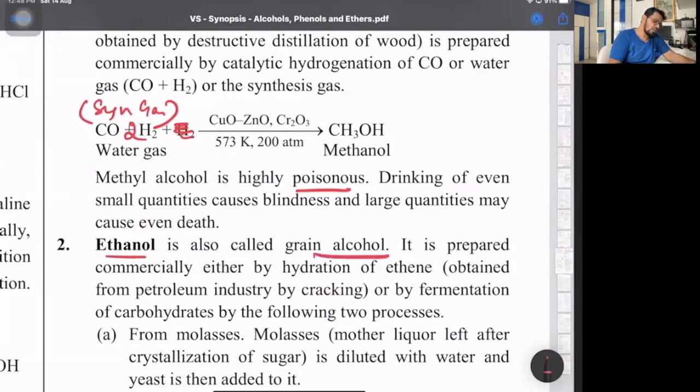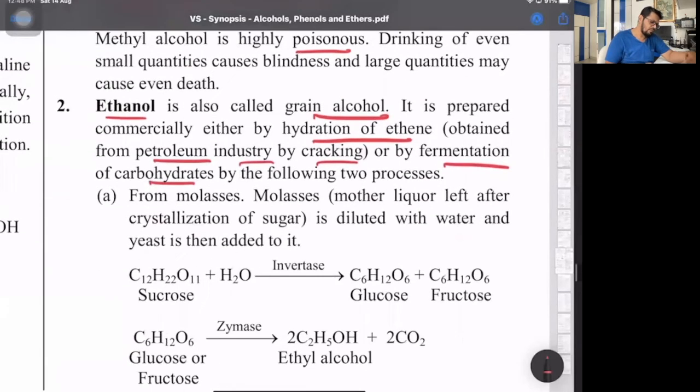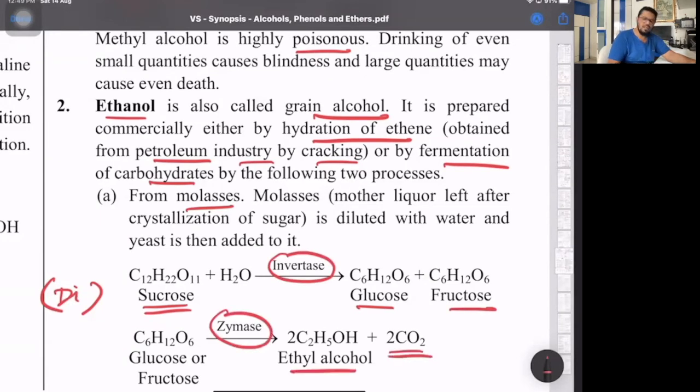100% normal ethanol, also called grain alcohol, is basically extracted from the grains. Commercially, by hydration of ethene, from the petroleum industry by cracking. Fermentation of carbohydrate, this is the part from molasses. Molasses is cane sugar, sucrose, that's a disaccharide. Saccharide comes from the word saccharum, unit of sugar. In the presence of enzyme invertase, it gives glucose and fructose. And glucose with the enzyme zymase gives ethanol and carbon dioxide. That's what I said, no? From the fodder, the molasses part, we converted to ethyl alcohol. So ethanol is blended with petrol to save the natural resources.